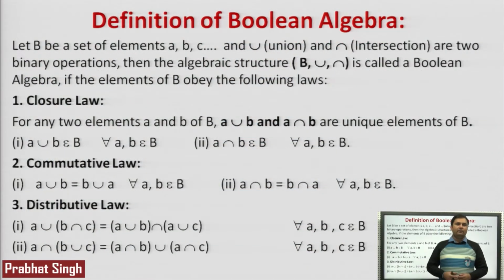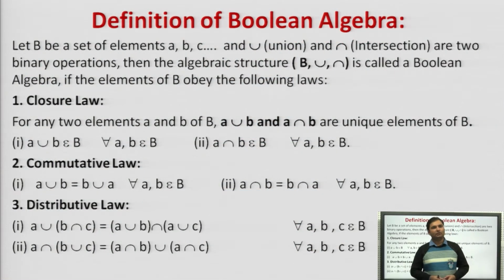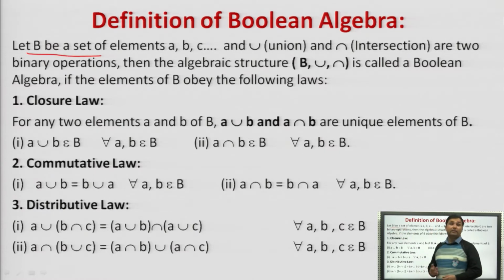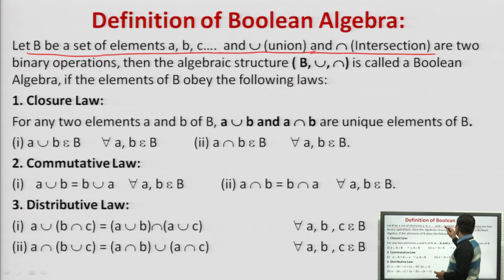Before moving ahead, we first discuss the definition of a Boolean algebra, and what basic properties a Boolean algebra must follow. Dealing with the definition, let B denote the Boolean algebra. Let B be the set of elements A, B, C. A Boolean algebra contains a set of elements A, B, C and a union and intersection. This is a union operation and this is an intersection.